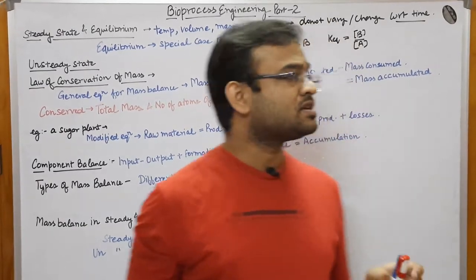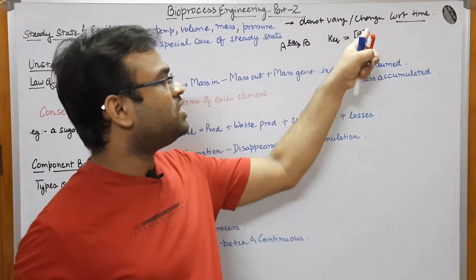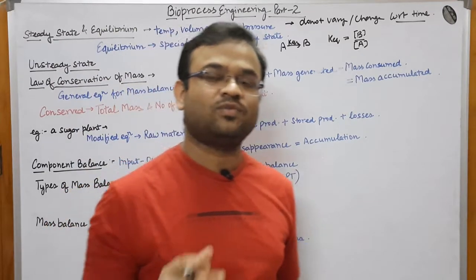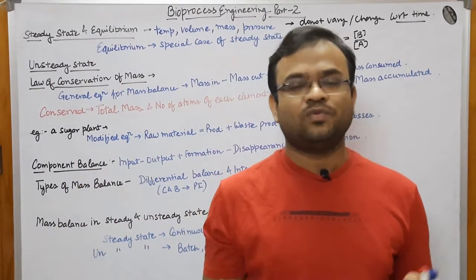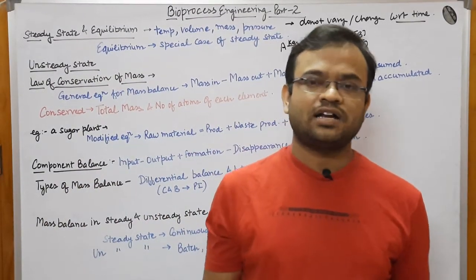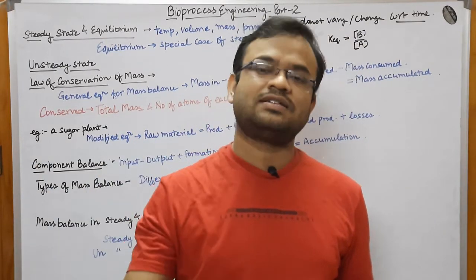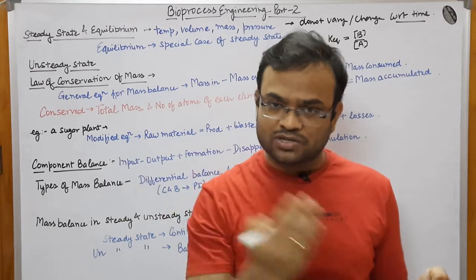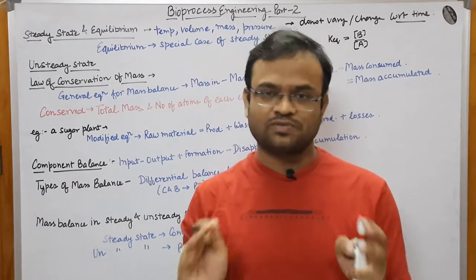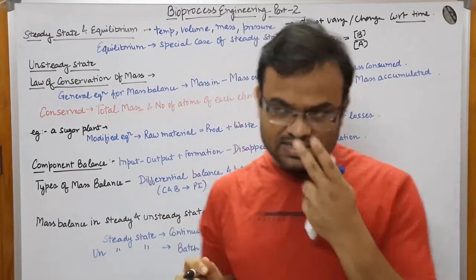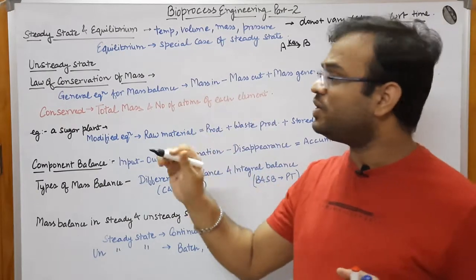What I am saying is that the ratio of the formation of product and reactant would be the same, would be constant, which means in other words that the rate at which the product is formed is the same rate at which the reactant would be formed. This is what I am saying. So let us consider this at equilibrium.